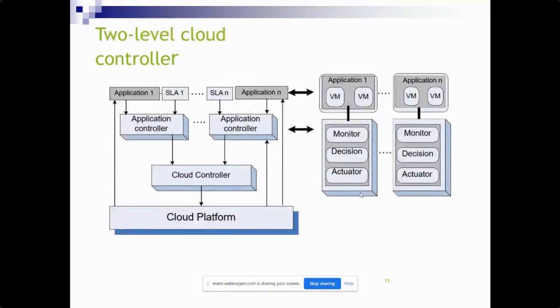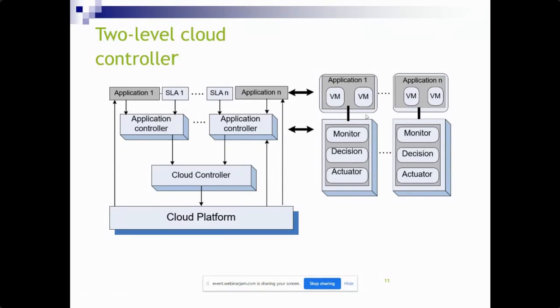So here we are having two levels of controller, that is, the cloud platform. We are having the different applications, and that application controller goes up to n terms where SLA will be applicable, and we are having a cloud controller. This is a cloud platform which is having different applications that use different VMs.